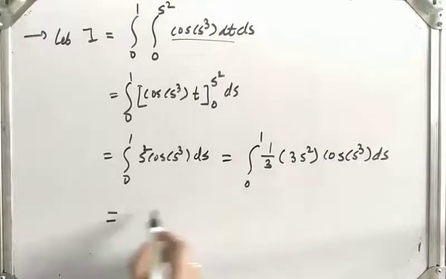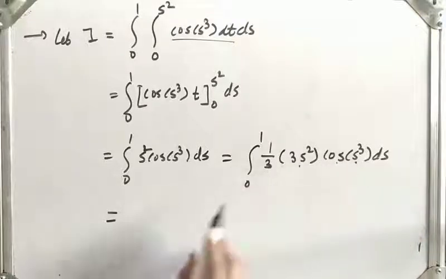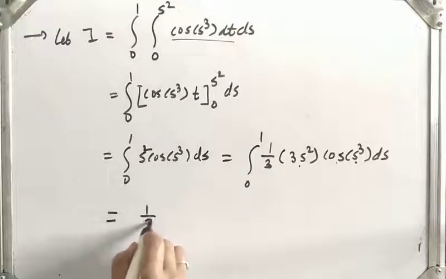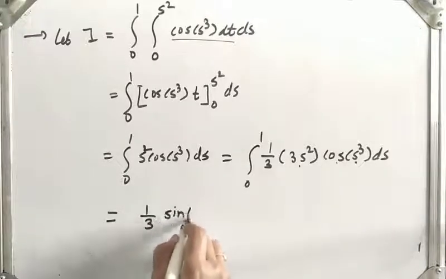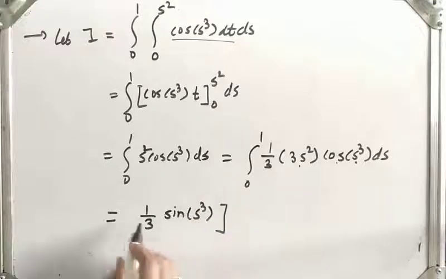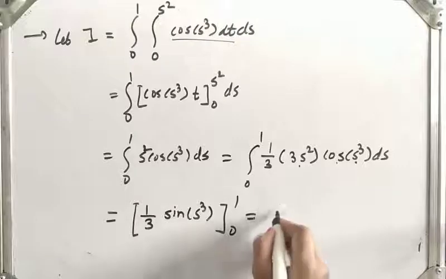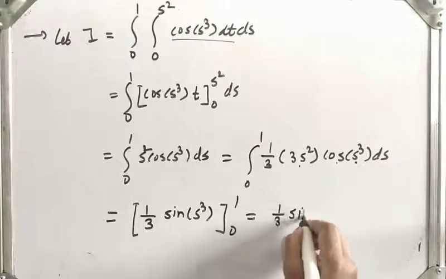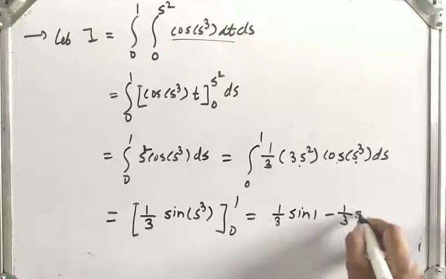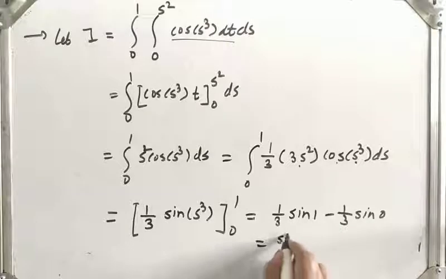Now its derivative is present here, so its integration is 1 upon 3 constant, integration of cos is sine of s cube with limits 0 to 1. After applying limits, 1 upon 3 sine 1 minus 1 upon 3 sine 0. We know that sine 0 is 0, so our answer is sine 1 upon 3.